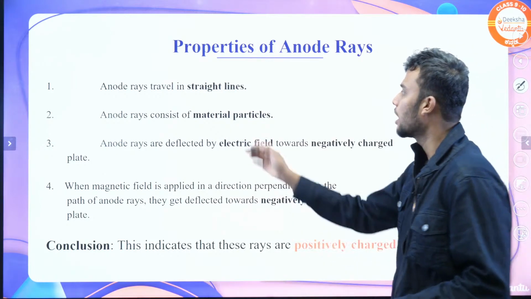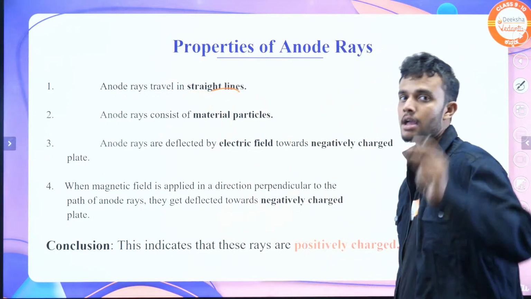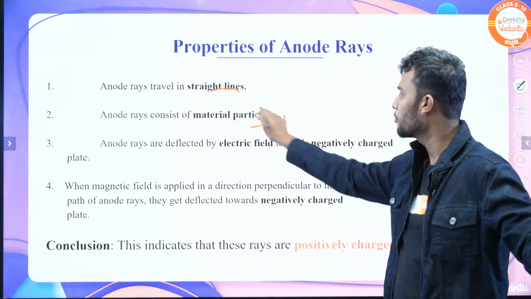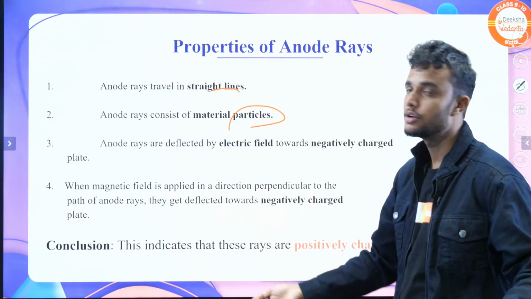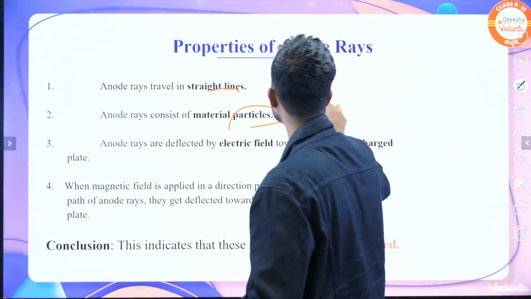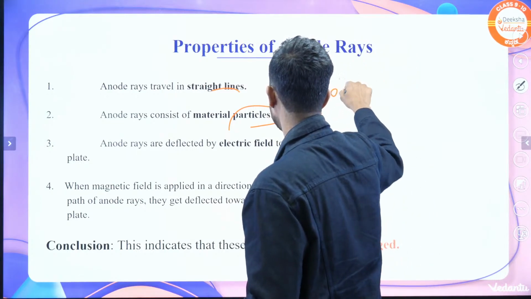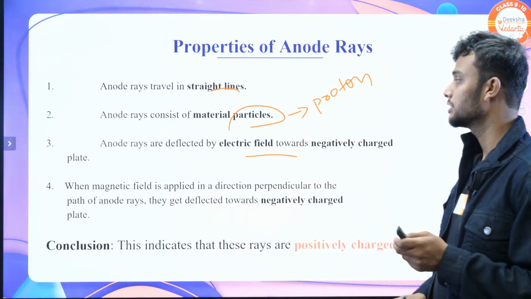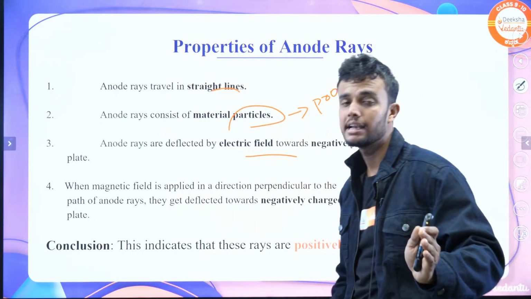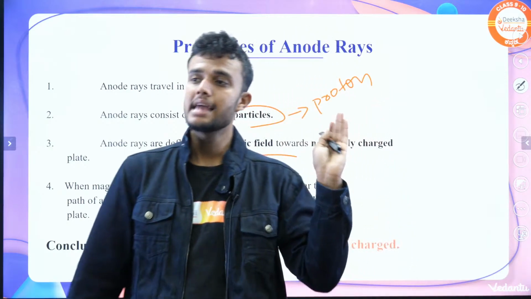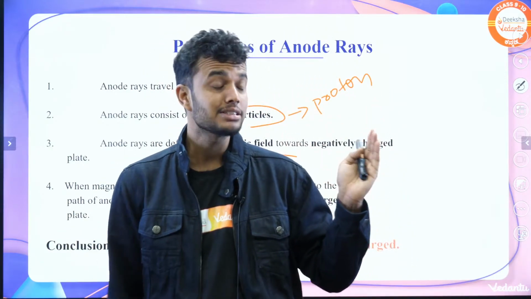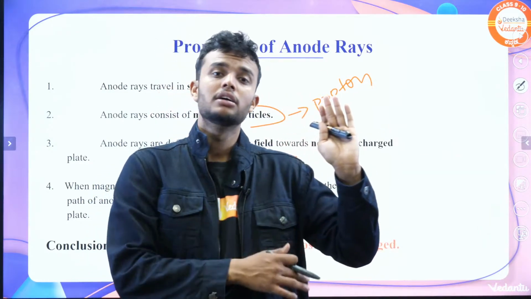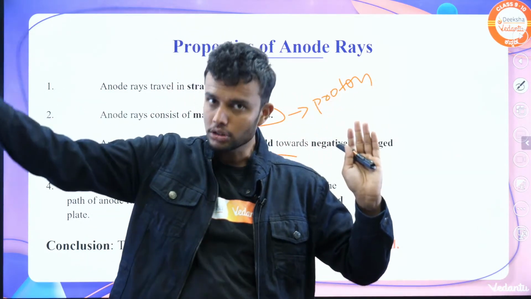Similarly, anode rays travel in a straight line. If we bombard an object, it also shows the same. Anode rays consist of material particles, yes, absolutely. These material particles are protons. Next, anode rays are deflected towards the negatively charged plate. In an electric field, proton and electron behave oppositely, students. We already know about the electron, which is deflected to the positive side.